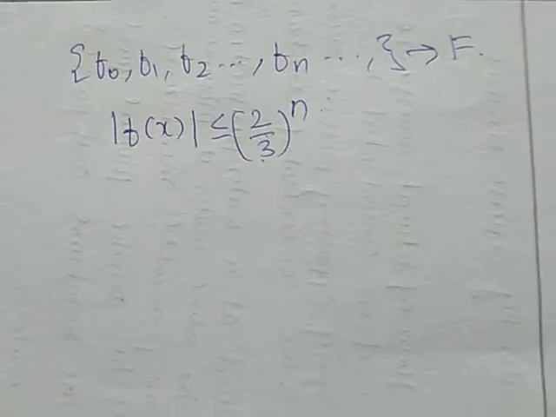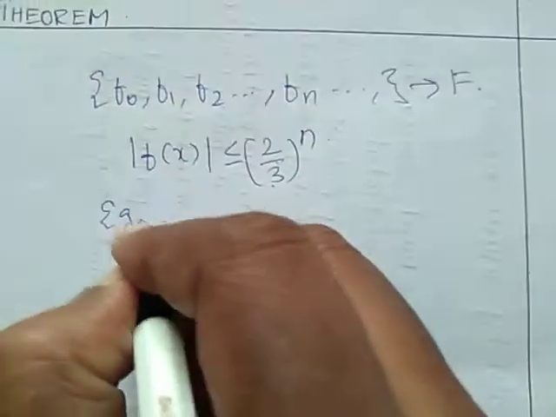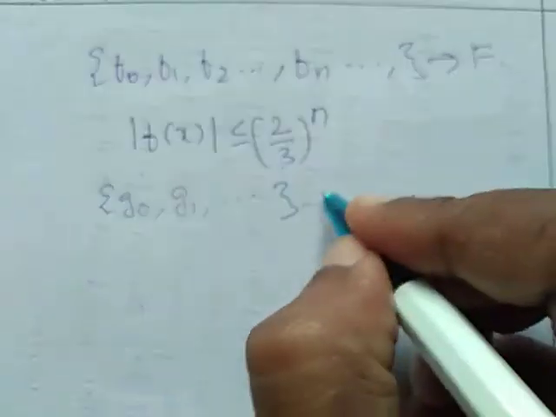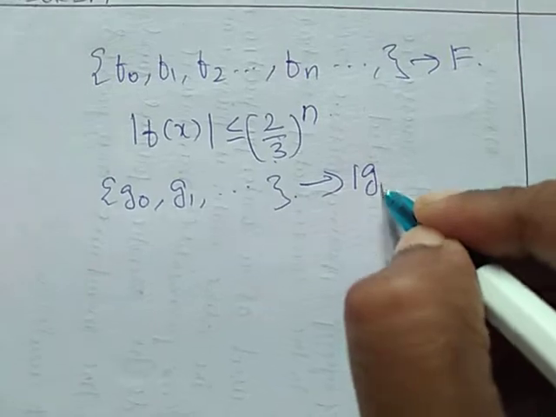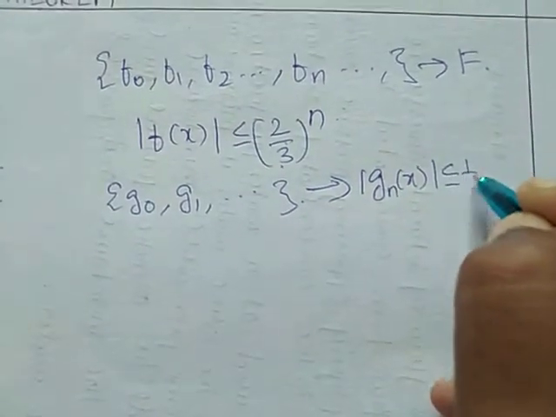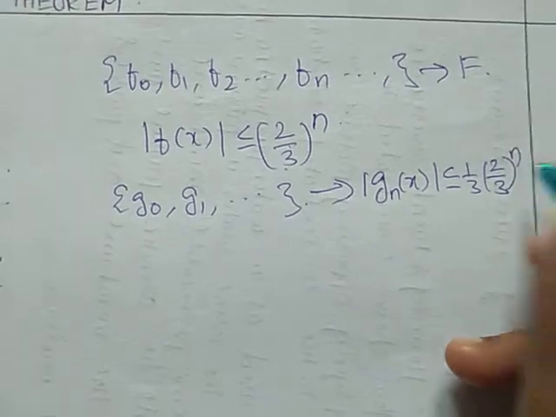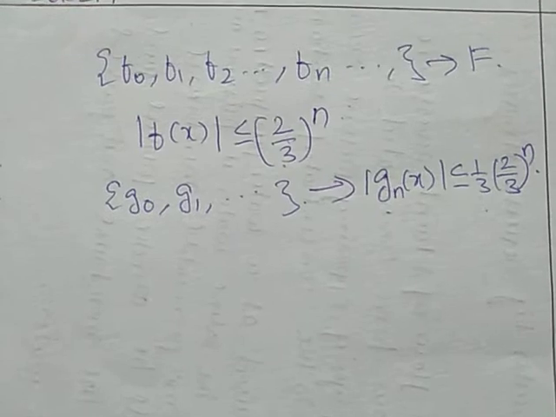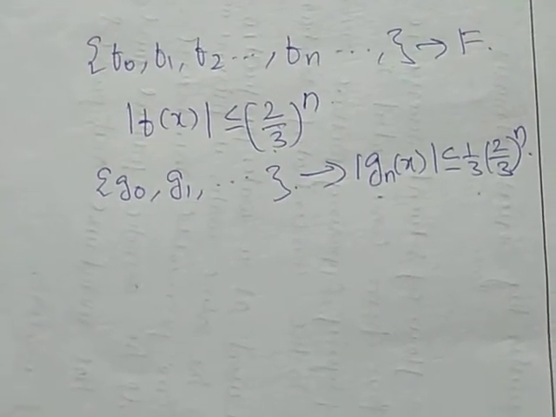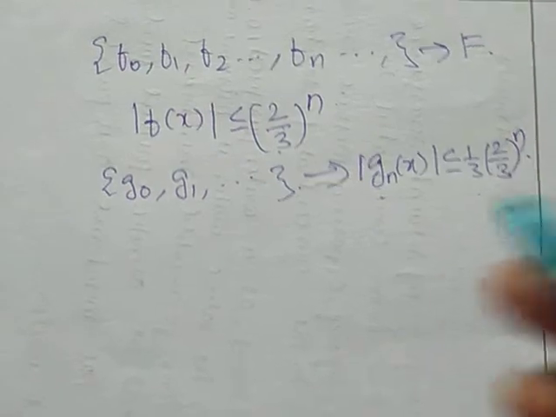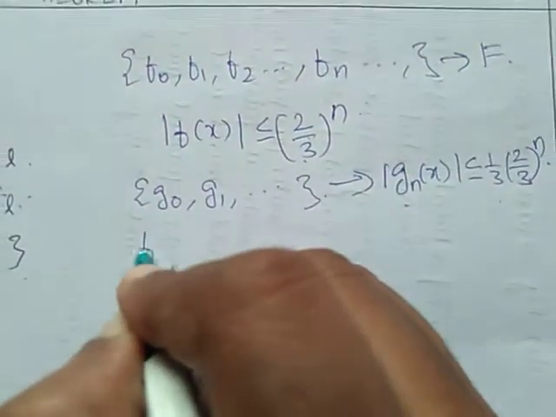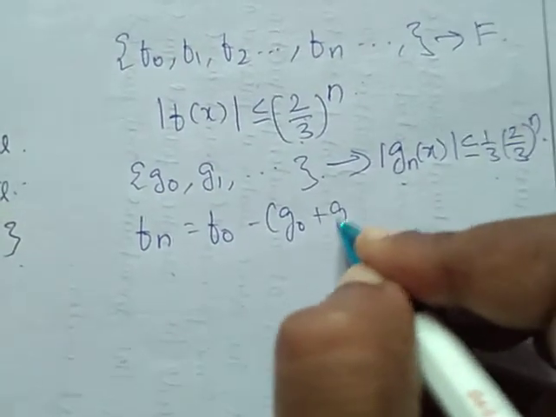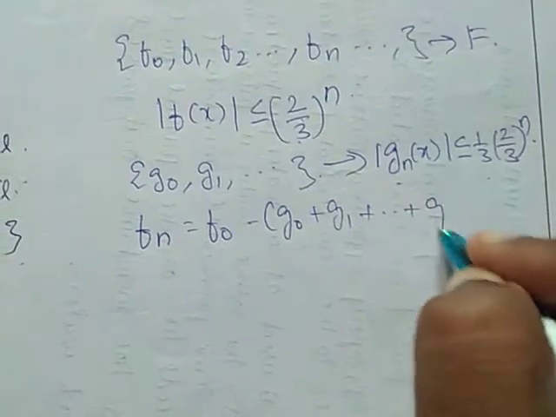And the sequence G0, G1, G2, etc. We'll get modulus of Gn of x less than or equal to 1 by 3 into (2 by 3) to the power n, because we are defining G0 in this way, 1 by 3 into 2 by 3. So if we continue this way, similarly Fn we can get as F0 minus (G0 plus G1 plus etc. plus Gn minus 1).